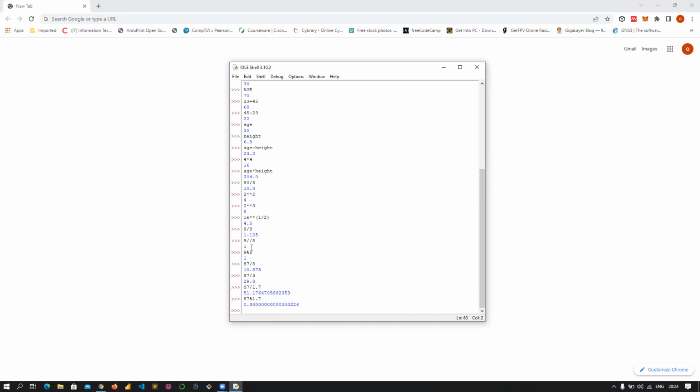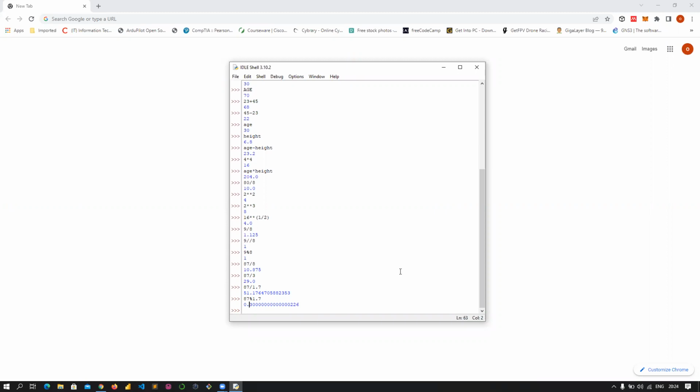So if you need the whole value, that is the integer plus the remainder, you just need to use a single /. But if you use double /, it's going to give you the integer value and ignore the remainder. But if you want the remainder and you don't need the absolute value, you use the percentage sign and it's going to give you the remainder of your computation.